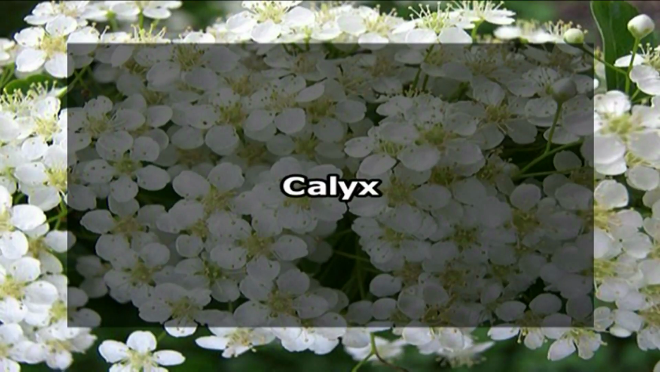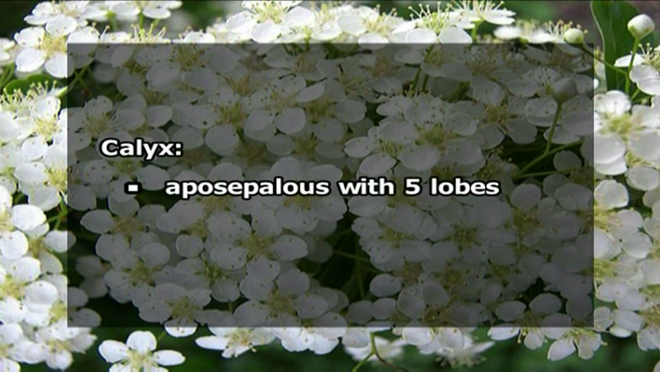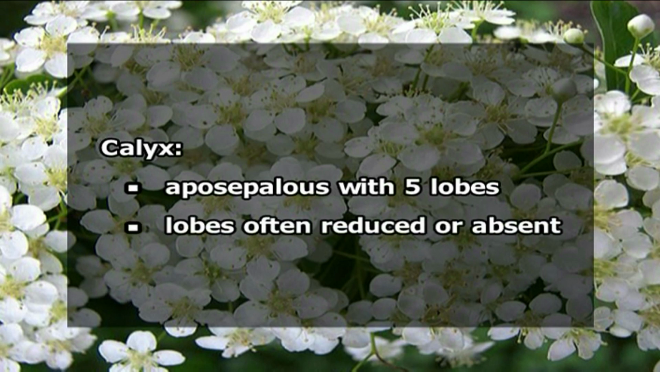Now the individual parts of the flowers, starting from the outer whorl, called the calyx. Calyx comprises, as usual, the sepals. The number of sepals in Apiaceae flowers is 5. And these sepals are adnate. Adnation means fusion. They are fused to the ovary. These sepals are aposepalous, that means free, with 5 lobes. These lobes are often reduced or sometimes even absent.